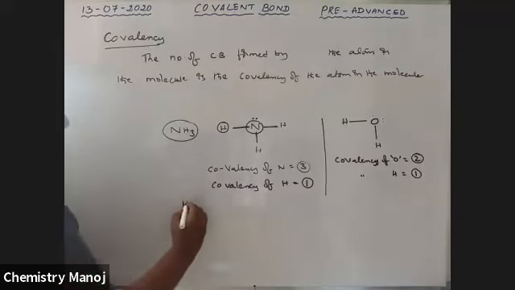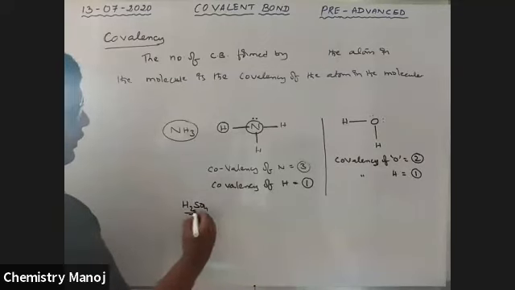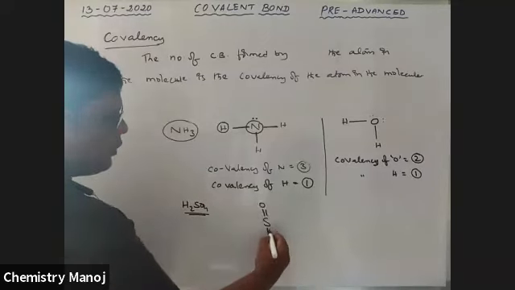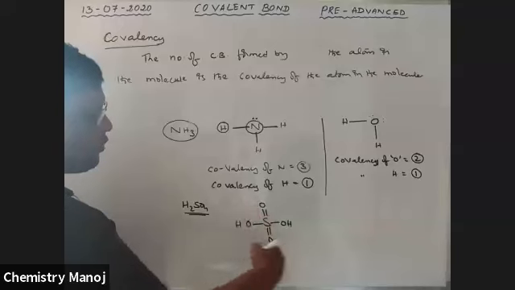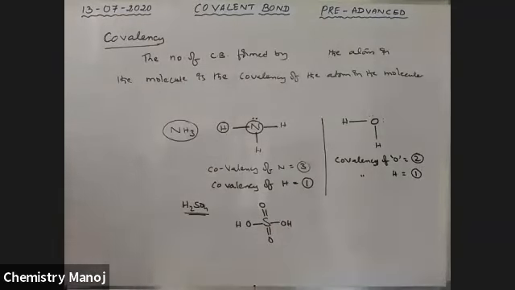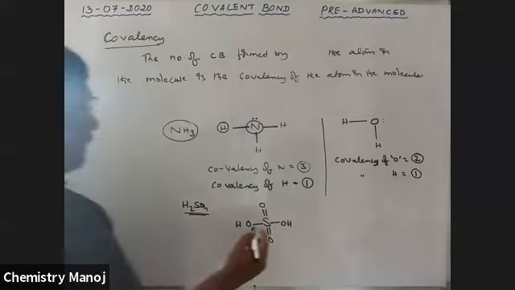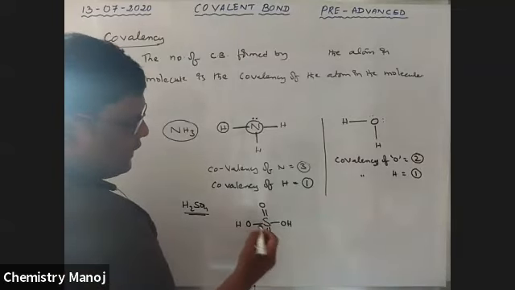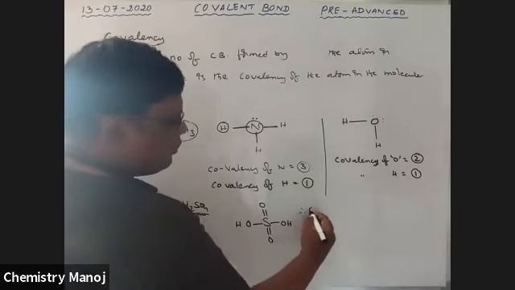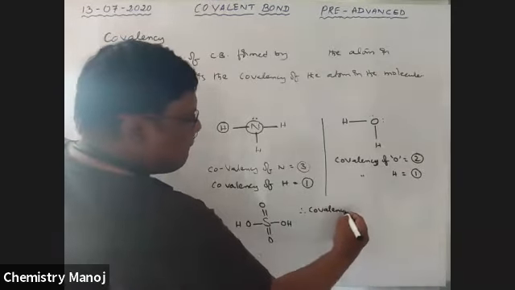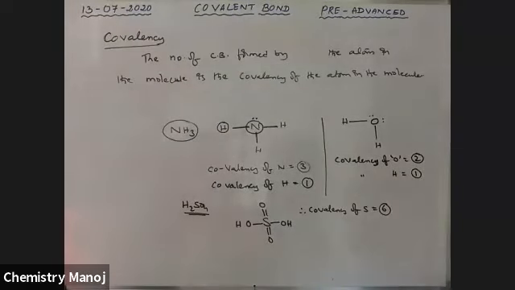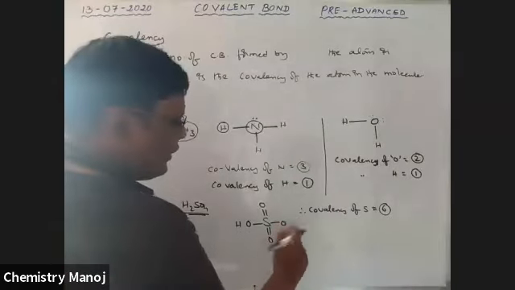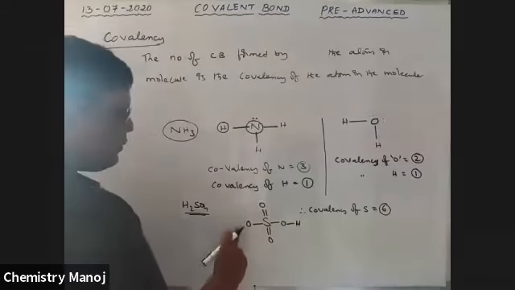See here, H2SO4. Here sulfur has double bonds to O, and OH and OH. It is the H2SO4 structure. So here sulfur can form 1, 2, 3, 4, 5, 6 bonds. Therefore, the covalency of sulfur is equal to 6. The covalency of sulfur is equal to 6.